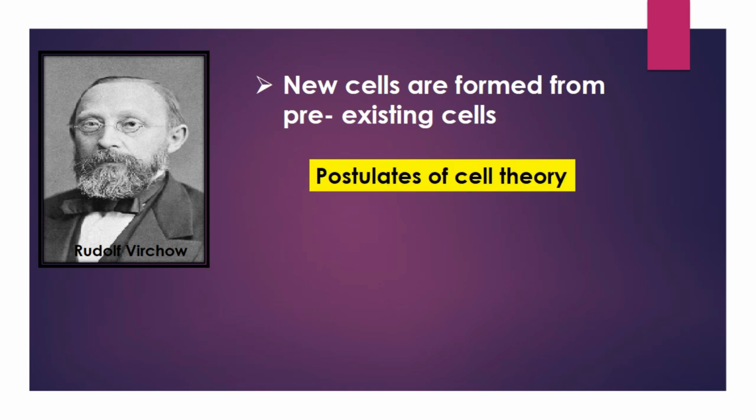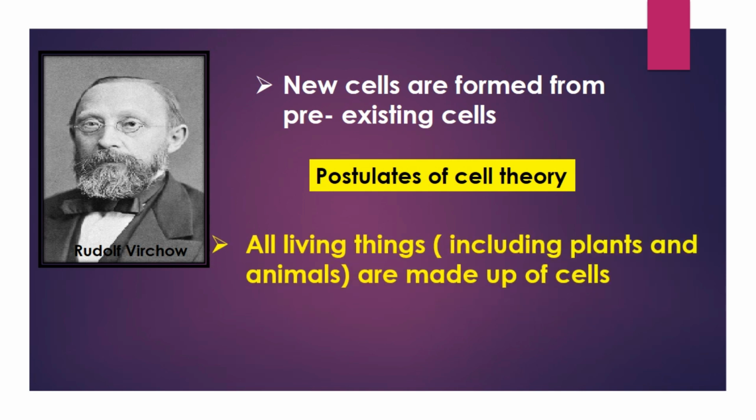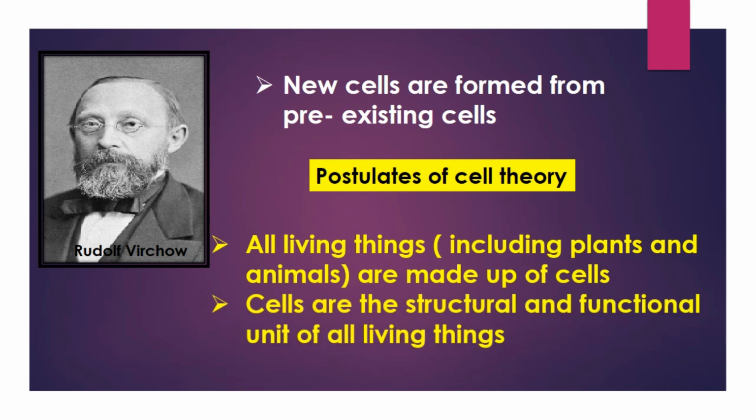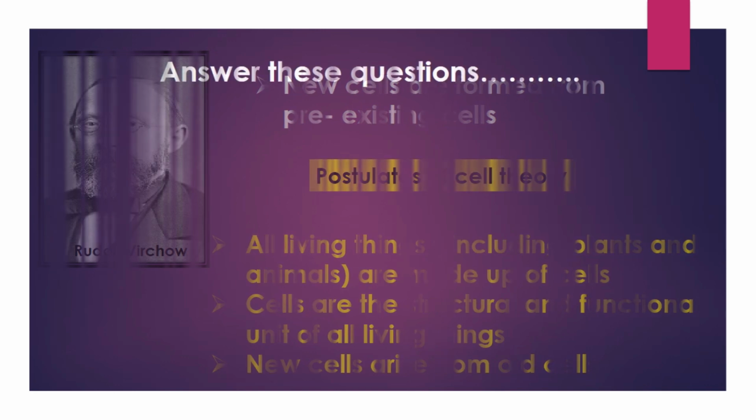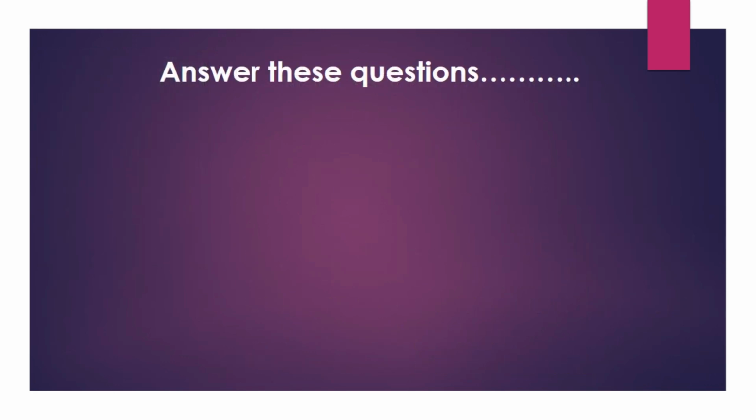The postulates of cell theory include: all living organisms, including plants and animals, are made of cells. Cells are the structural and functional unit of all living beings. New cells arise from old cells by cell division. Now answer these questions.